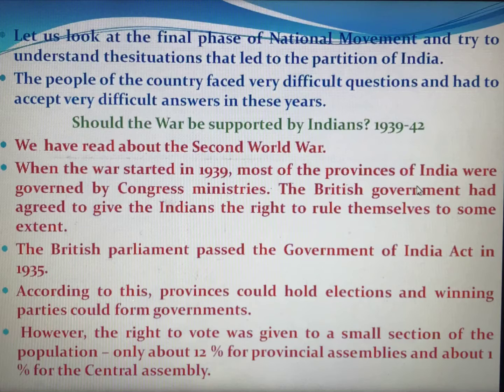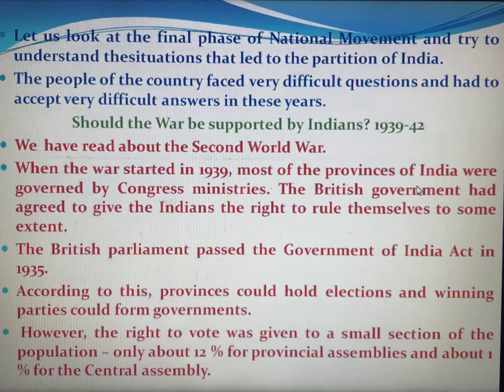However, the right to vote was given to a small section of the population, only about 12% for provincial assemblies and about 1% for the central assembly. They gave the chance to vote, but not for all the people, only for a few of the people.